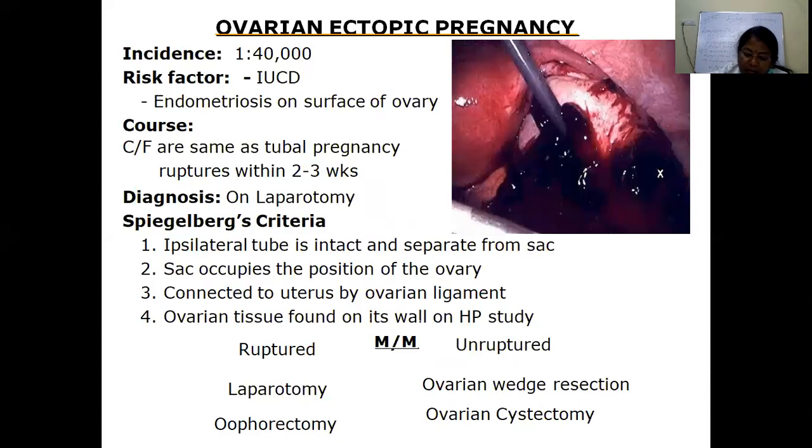So what are the sequelae? The main sequelae are that the ectopic can lead to infertility or a repeat ectopic. With medical and surgical management, the fertility rates are around 65%. But one important thing when we treat the patient: they should avoid the next pregnancy for at least 3 months.